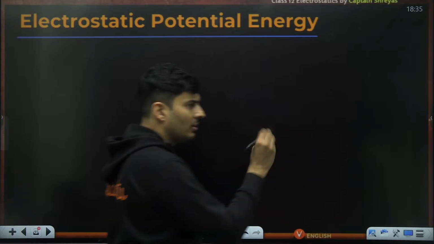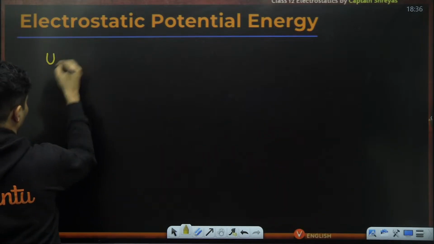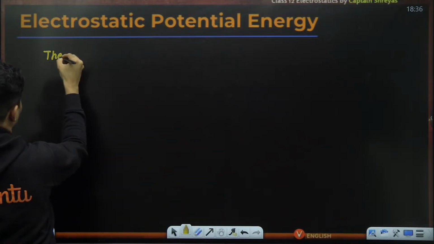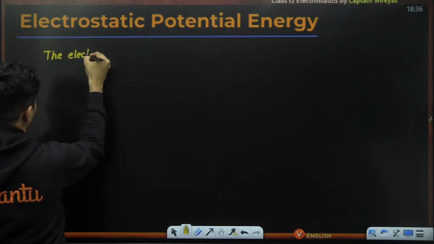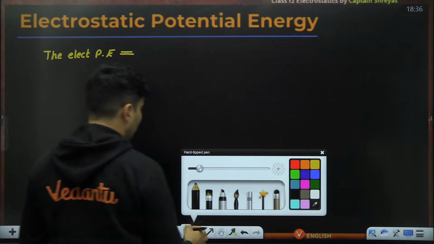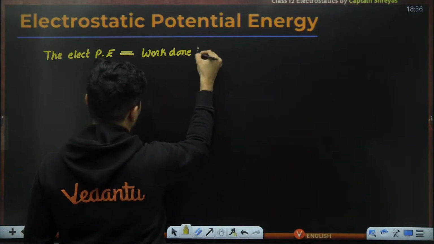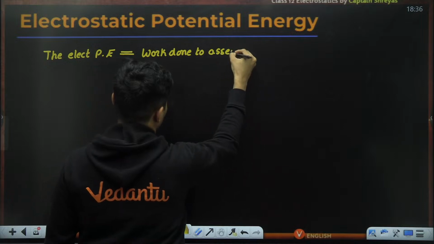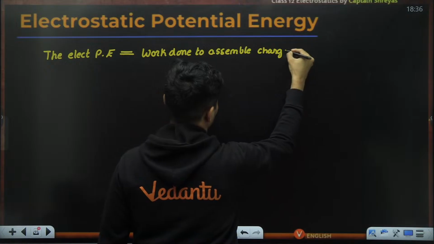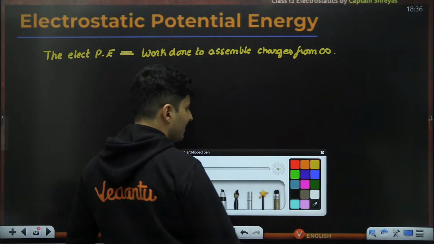So the value of the potential energy is as follows. The electrical potential energy is nothing but the work done to assemble the charges. Simply put, work done to assemble the charges from infinity. That's it. As simple as that.